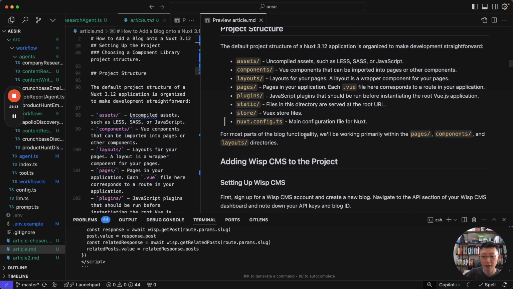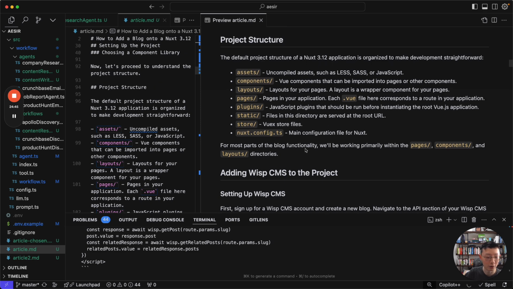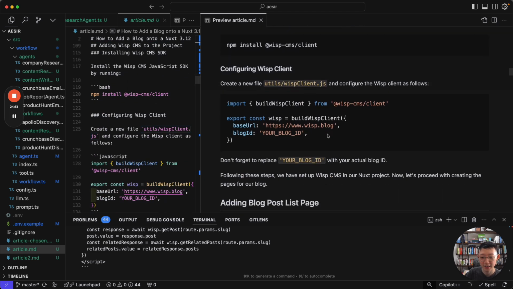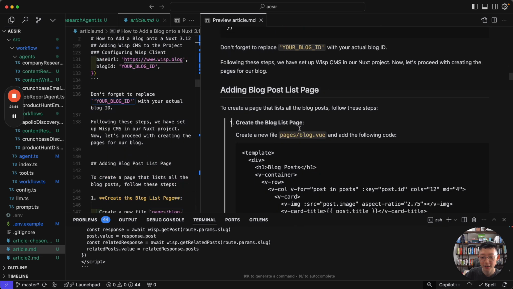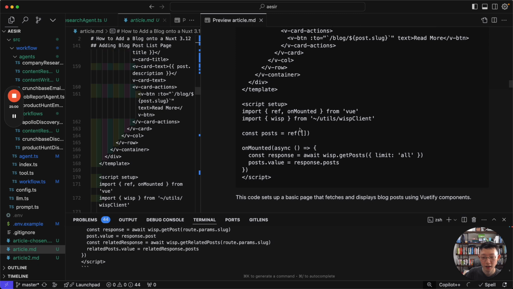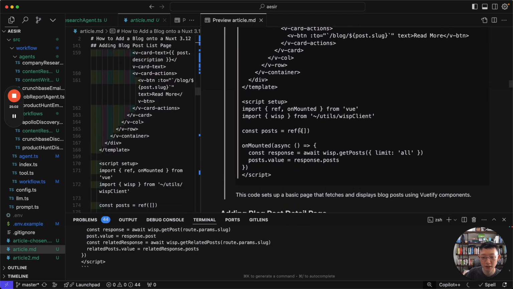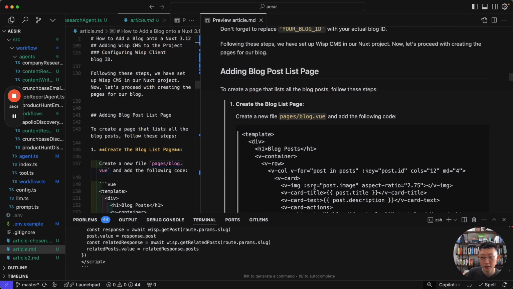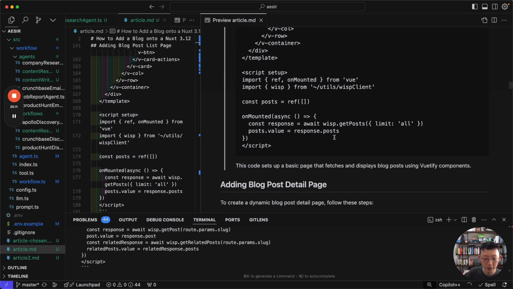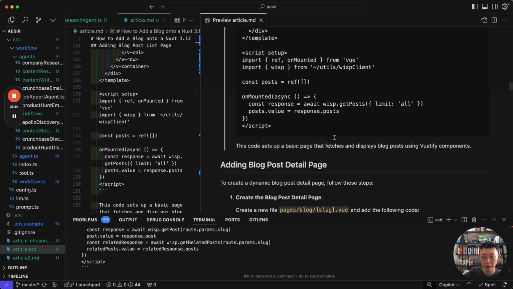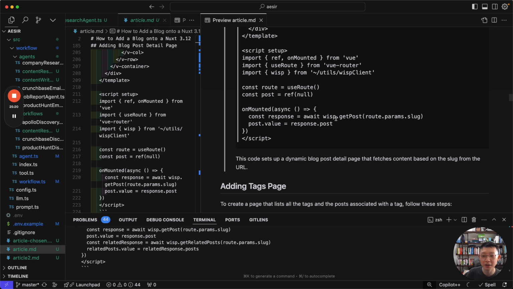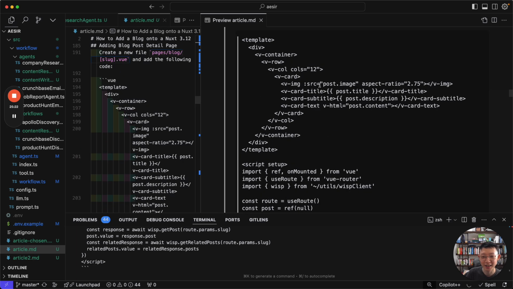Okay, this is correct, simply because I know a little bit more about Nuxt right now. Okay, setting up Wisp. Okay, this is correct. Adding blog posts. Okay, this is accurate, but it's missing something which I have added, which is using the Nuxt page. But this is correct. Adding a blog detail page. This is correct. So you can see Wisp is really easy to use. You can just use this and yeah, it'll get mounted.